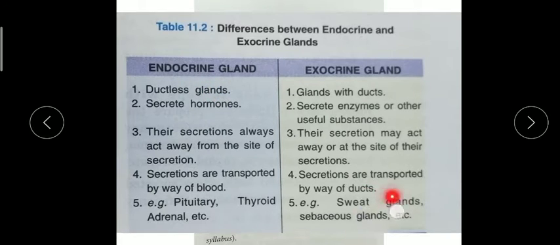The sweat glands and sebaceous glands, which you learned about in class 9 and which are present in the skin, are exocrine glands. Sometimes in the paper they ask what is the difference between the two. So you should know that endocrine glands are ductless and secrete hormones, while exocrine glands have ducts and secrete enzymes or other useful substances. Endocrine secretions act away from the site, while exocrine secretions can act away or at the site. Endocrine glands secrete by way of blood, but exocrine glands use their ducts only. And the examples. I hope you understood.